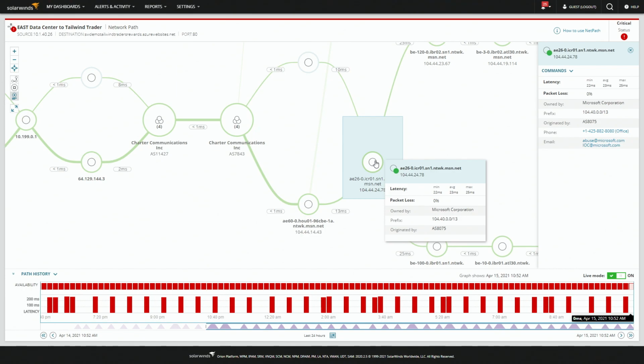I think you said the magic word too. Which is? So cloud and SaaS. Those are the two that I think really make NetPath a valuable tool to you. We've all started outsourcing services to the cloud, putting things in a SaaS. The trade-off for that is we lose our visibility to some degree.